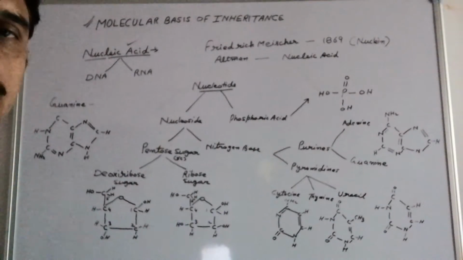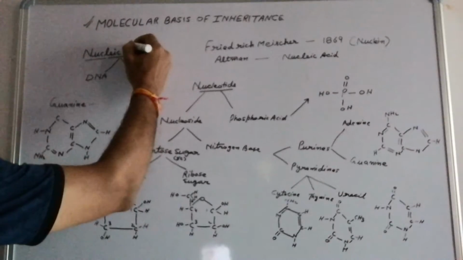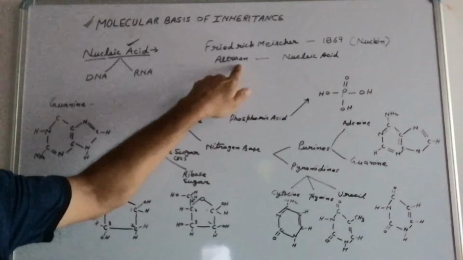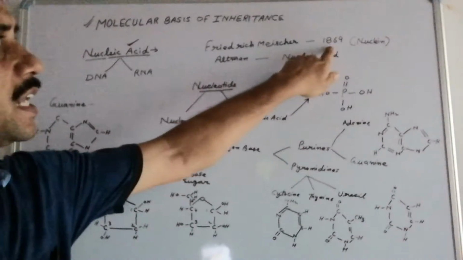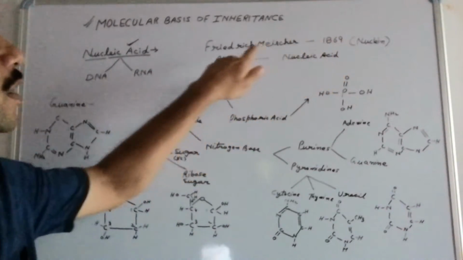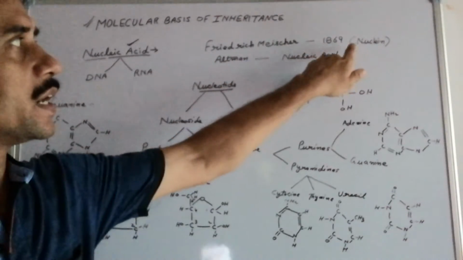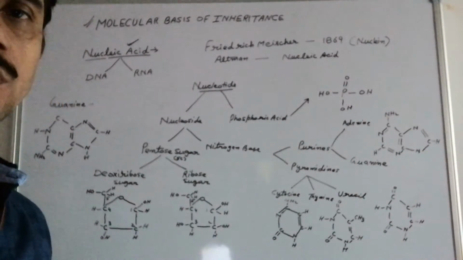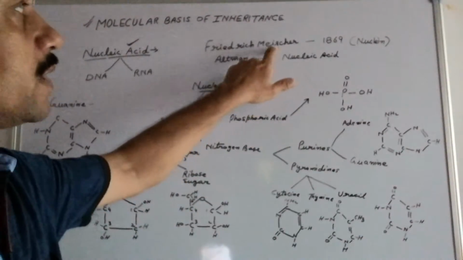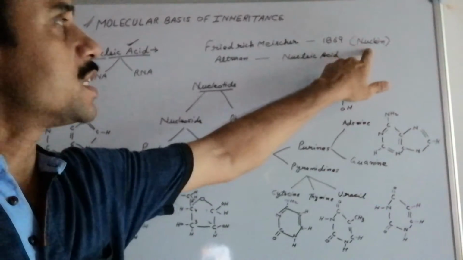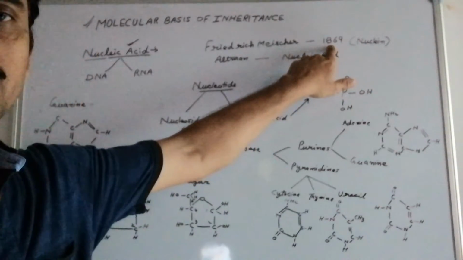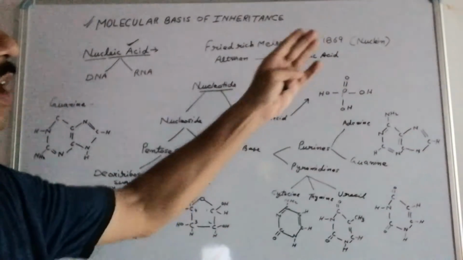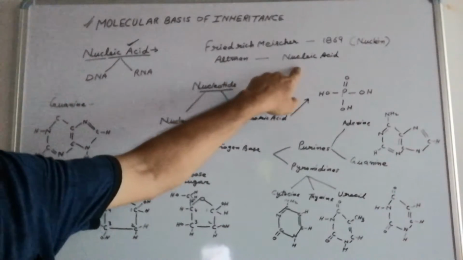So nucleic acids, what we are talking about here, nucleic acids. This name nucleic acid was first given by Altman. Altman gave this name because in the year 1869, Friedrich Miescher isolated this nucleic acid from pus cells, but at that time there was no knowledge of this nucleic acid, so he named it nuclein. It was at the same time when Mendel was discovering, that was 1865. At the same time this nuclein was also discovered. So when this nuclein was discovered, Altman afterwards gave it the name nucleic acid.